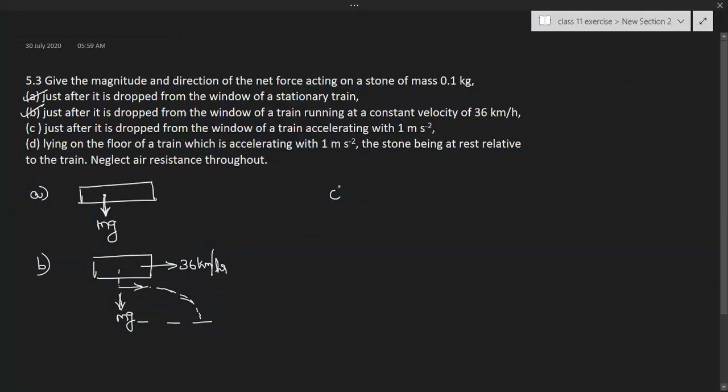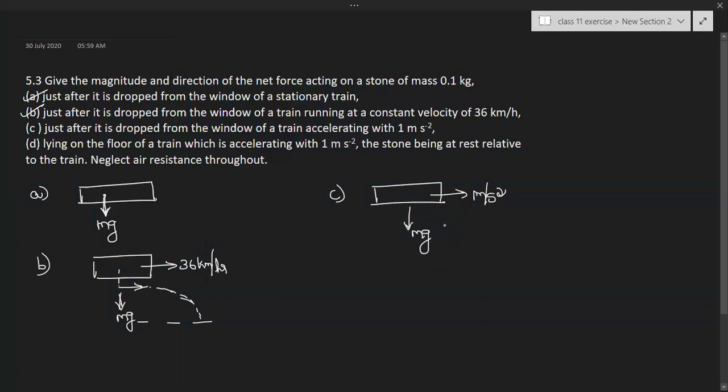Coming to the third one: just after it is dropped from the window of a train accelerating with 1 meter per second square. Now this train is accelerating with 1 meter per second square. Once you release the stone from the window of the train, the only force acting on that object is gravitational force.